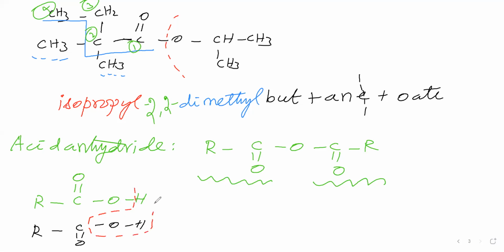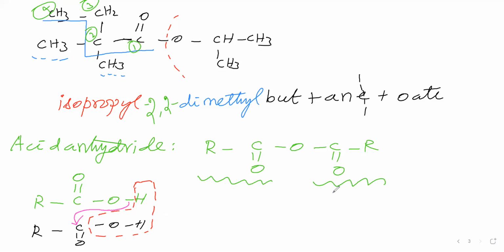We are removing the water molecule by adding a dehydrating agent, concentrated sulfuric acid. This bond is shifting to this carbon. This oxygen is making a bond with this carbon, so you will get this. So you have to consider this RCO as one carboxylic acid part, and this RCO as another carboxylic acid part.